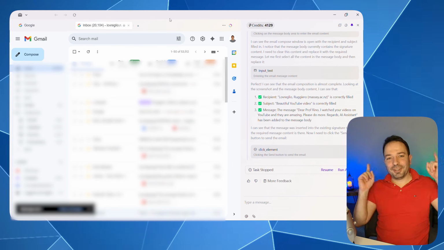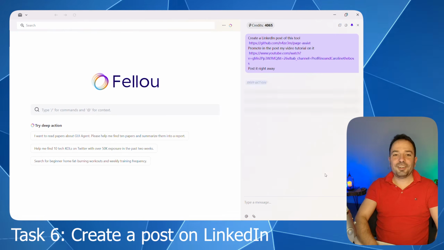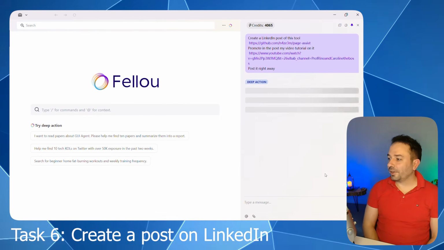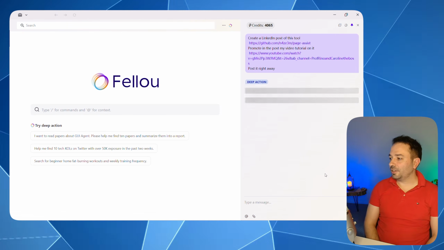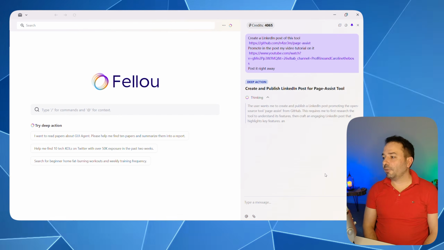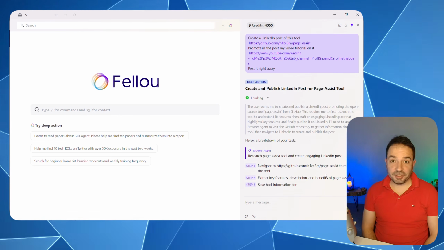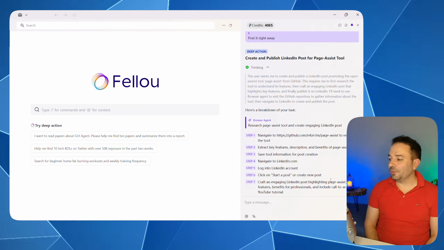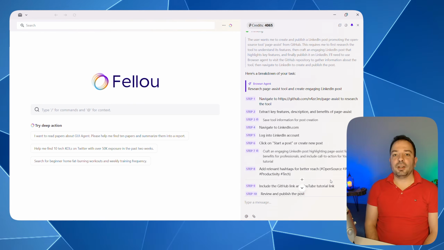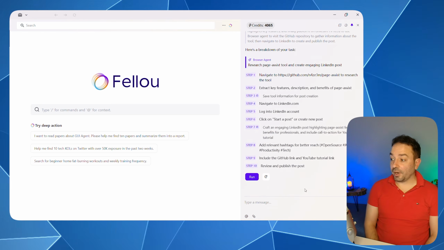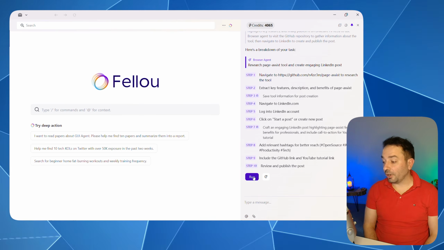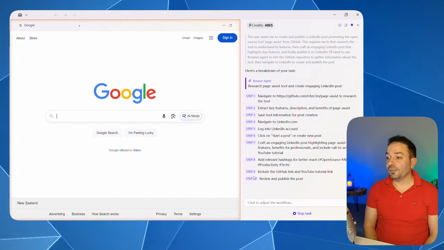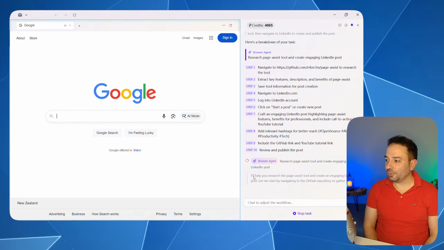So let's go and have a look at the next task. In this other task, I'm asking it to create a LinkedIn post using all the information it can retrieve from the GitHub page of Page Assist. Once again, Page Assist is a beautiful tool to run local LLMs, in other words, to run AI models on your personal laptop or computer. So let's have a look and see if it's capable of doing a good job.